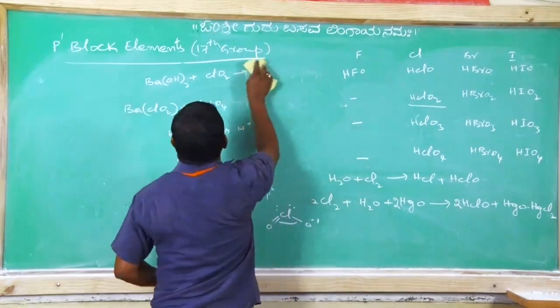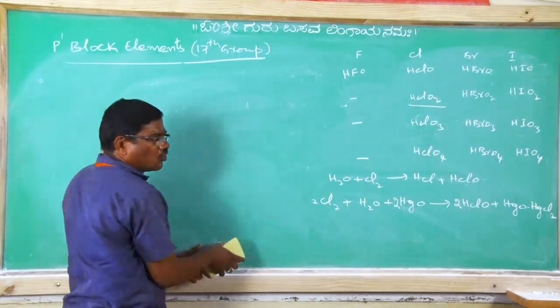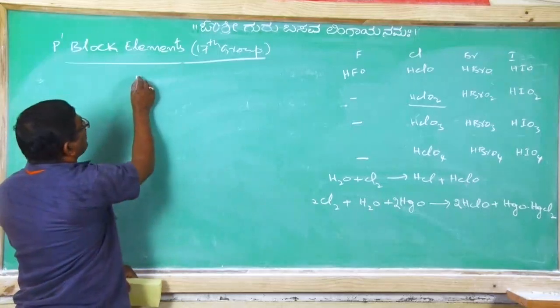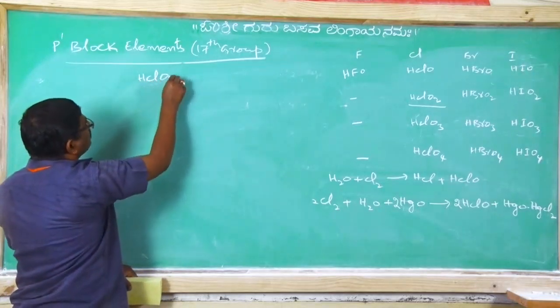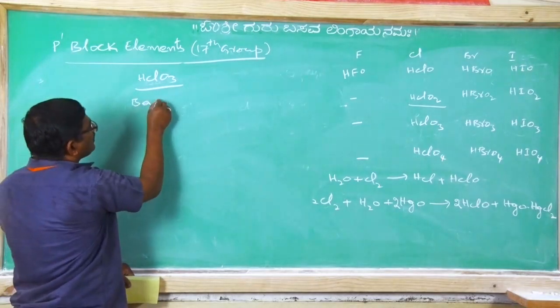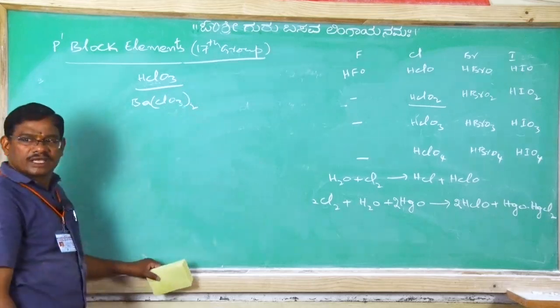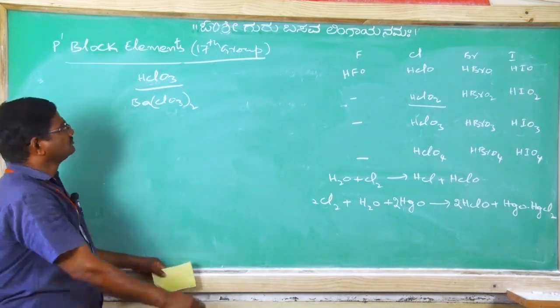Next, consider chloric acid, HClO3. Chloric acid preparation: Ba(ClO3)2, taken twice, is barium chlorate.